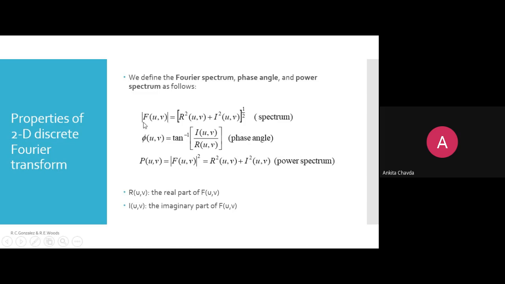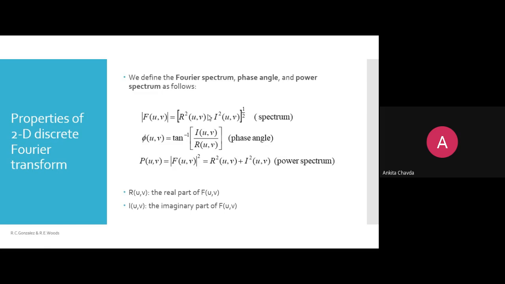That spectrum is defined as |F(u,v)| equals R squared(u,v) plus I squared(u,v), raised to 1 by 2. This is the square root, where R is your real part and I is your imaginary part. If you talk about the phase angle, phi(u,v) equals tan inverse of I(u,v) divided by R(u,v). That is the phase angle. How these formulas came about, they have directly given them, with no specification or description. So you just need to remember this, like one formula of maths.